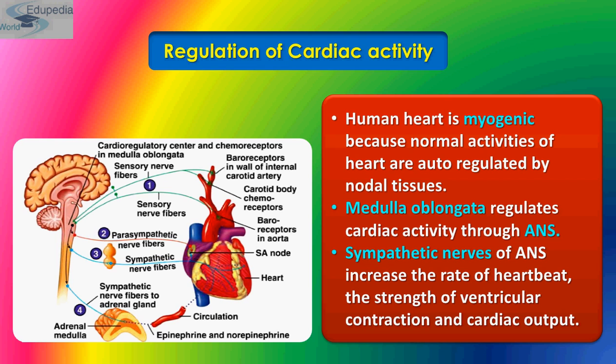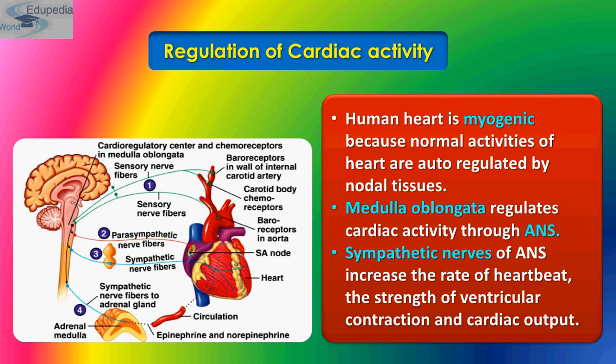The accelerator center supplies acceleratory sympathetic fibers to the heart, more specifically to the SA node, through the sympathetic nervous system. And the inhibitory center supplies inhibitory parasympathetic fibers to the heart, that is the SA node, through the parasympathetic nervous system, through the vagus nerve specifically.